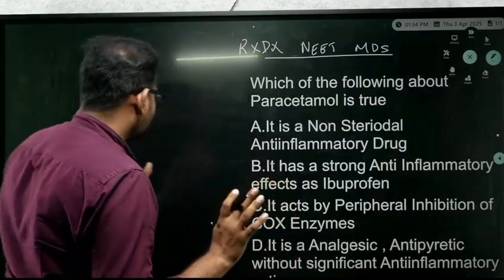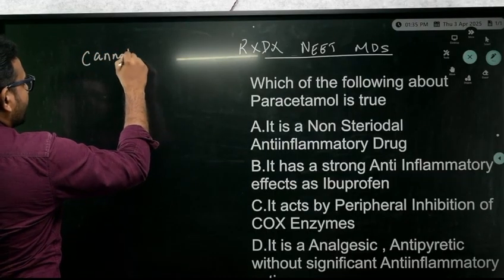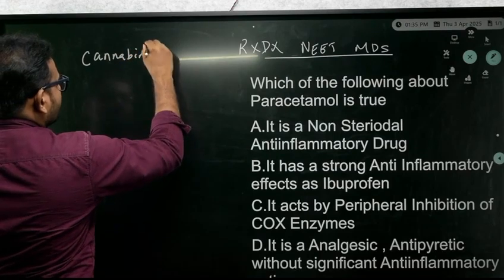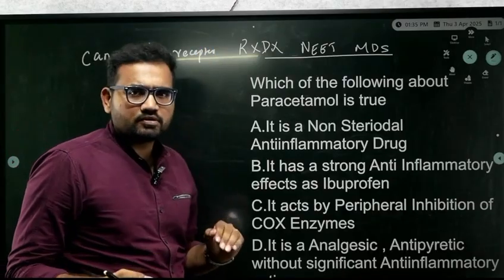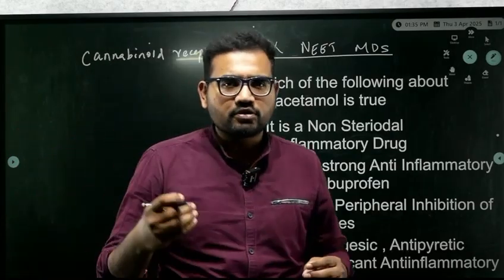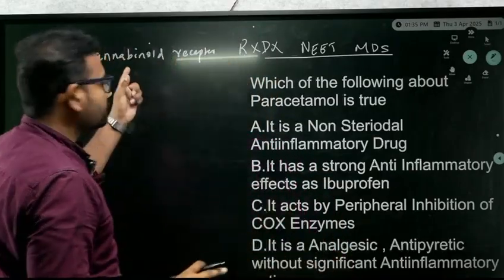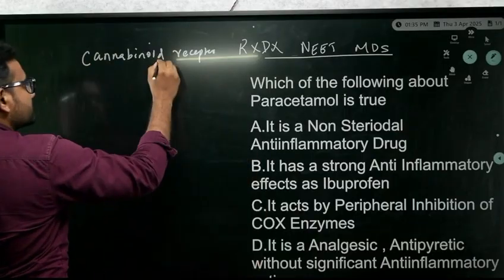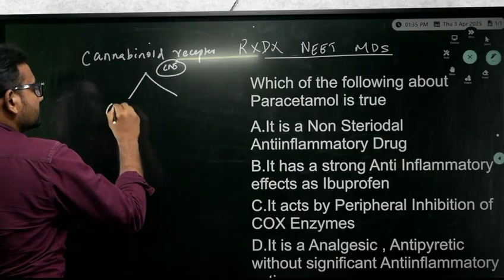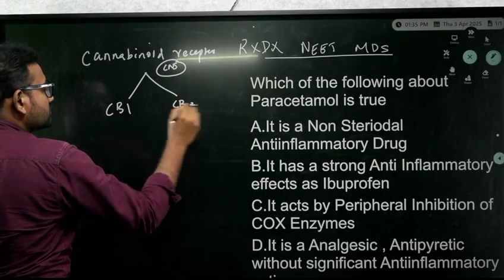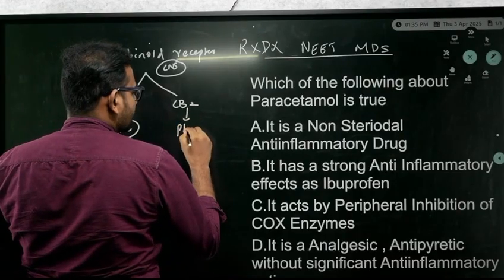Okay, why? You have certain receptors in your brain. Okay, they are called cannabinoid receptors. Most of us get midnight cravings, right? At 12 o'clock or early in the morning, we crave pizzas or whatever it may be. This is mainly because of these receptors. Cannabinoid receptors are present in the CNS. These receptors have two types, CB1 and CB2. CB1 mainly acts in the CNS and CB2 acts in the peripheries.